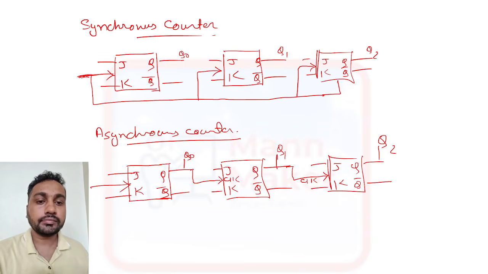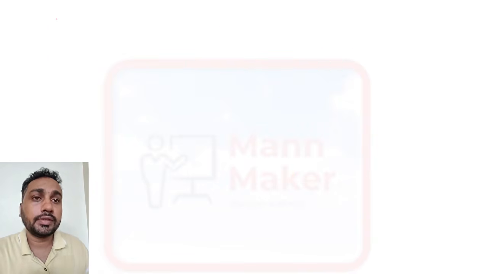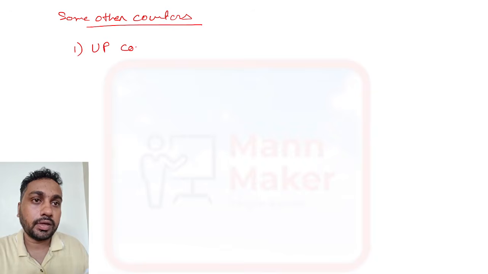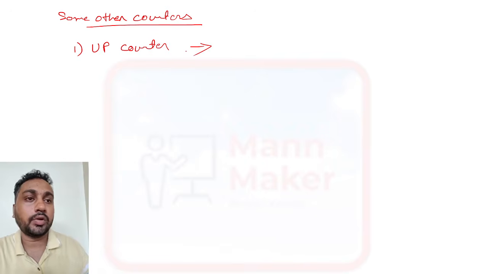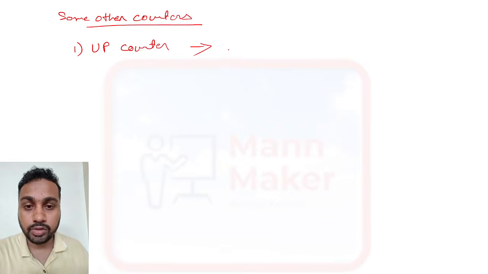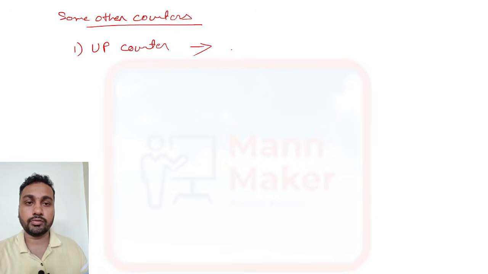Now we have some other counters. The first one is the up counter. We know the counter function is that it will count and store.